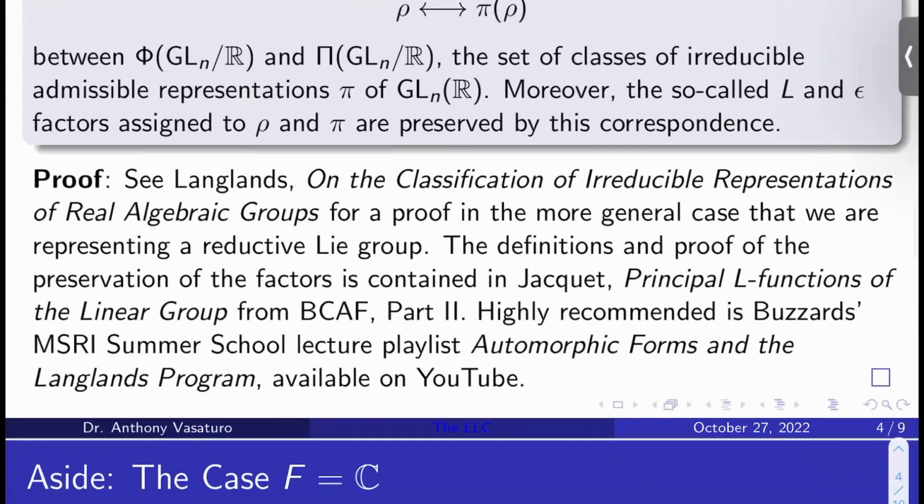So for the proof, you can see Langlands on the classification of irreducible representations of real algebraic groups. In fact, this gives a proof in the more general case that we're representing a reductive Lie group. Okay, the definitions and the proof of the preservation of the L and epsilon factors is contained in Jacquet, Principal L-functions of the linear group. This is in Borel-Casselman part 2. And then I would just highly recommend that you watch Buzzard's MSRI Summer School lecture playlist, Automorphic Forms and the Langlands Program, on YouTube, for a more general framework and understanding within which all of this sits.